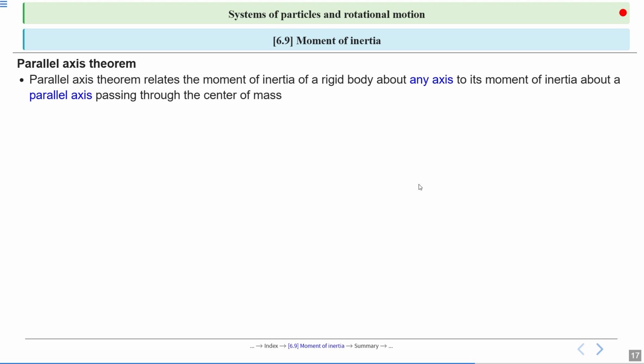So we know the moment of inertia of a body about its center of mass, but we are asked to find it about another axis, which is parallel, but not through the center. For example, a rod moment of inertia is known about its center. But what about from one end?